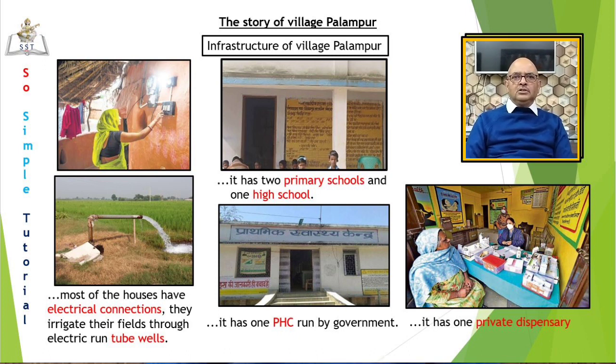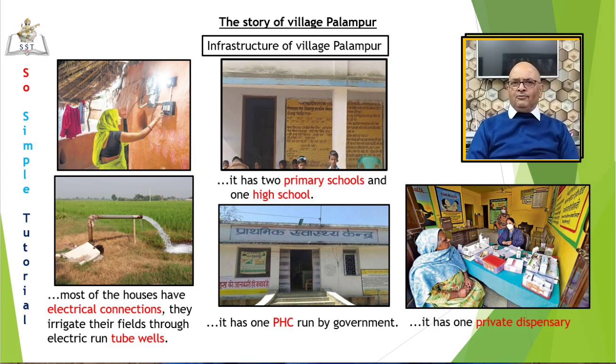Let us now discuss the first factor of production, land in Palampur. Farming is the main economic activity in Palampur. 75% of the people who are working are dependent on farming for their livelihood. These people could be farmers or farm laborers. The well being of these people is closely related to the production on the farms.